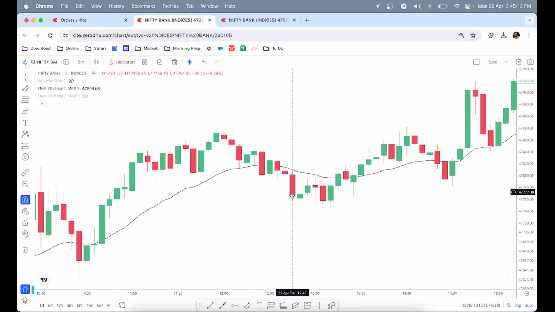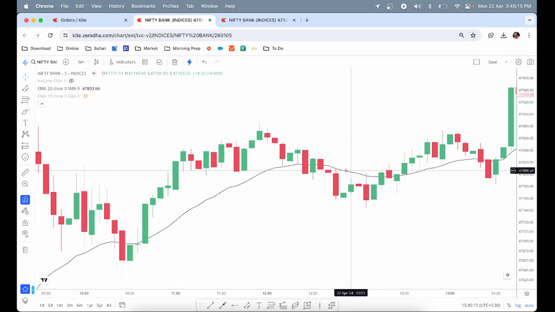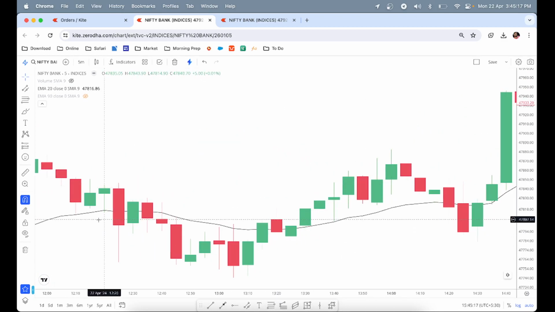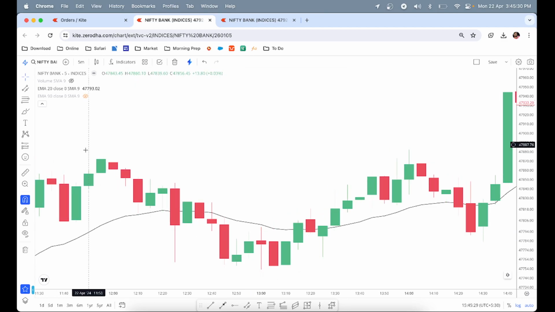The third trade could have been this particular setup. If you look at it closely, it is a flat EMA and there is one push down and another push down below a flat EMA. So most likely this becomes a long setup on price action, and the target could have been close to this high. And exactly if you see